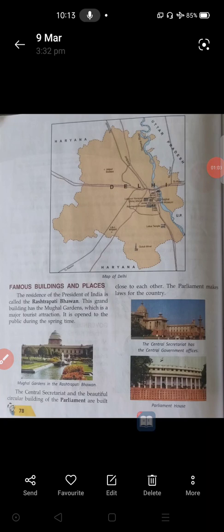These things we already discussed, dear children. Rashtrapati Bhavan is the place where the president of our country lives, and in front of it there is a garden called Mughal Garden. It is one of the tourist attractions. Next is Parliament House, and upside, the Central Secretariat, where the central government offices are located. We discussed these three buildings in our previous class.